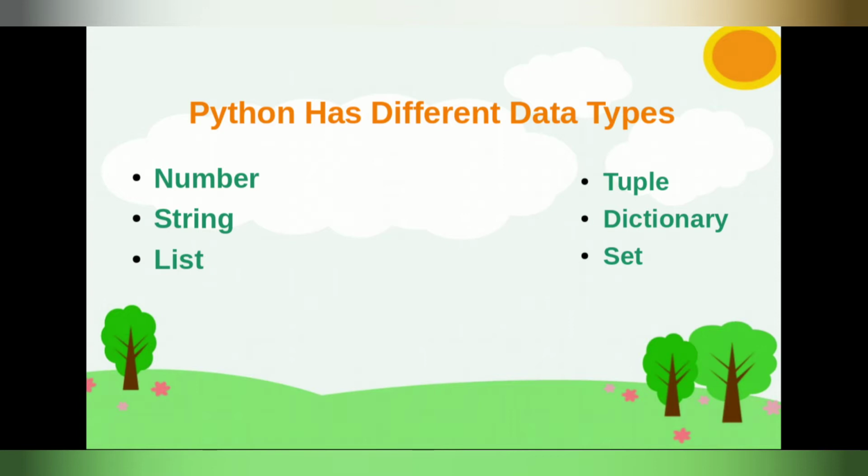Basically sets are used only in some mathematical operations, but this is also a data type. So without any problem, I want to say that there are 6 data types. So I'm going to explain these data types.